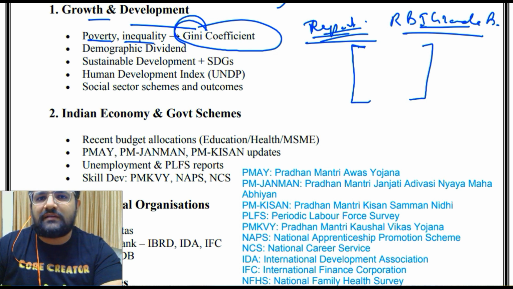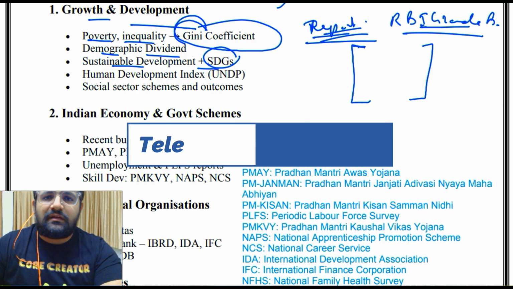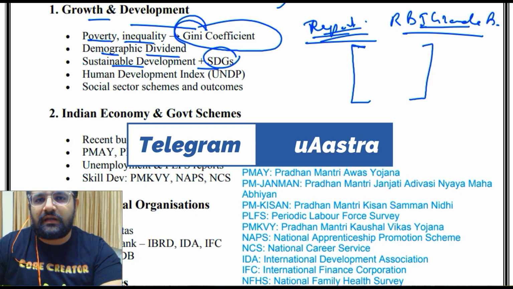You might find some of the MCQs as well, but more than that, when you write your answer, at that time you can quote such indices that will make your answer more authentic and strong, and you will definitely end up gaining more points for that. Then demographic dividend, Sustainable Development Goals: which goal is which, which number, what is in it. It will help in MCQs also. At the same time you can write it in your answers as well.